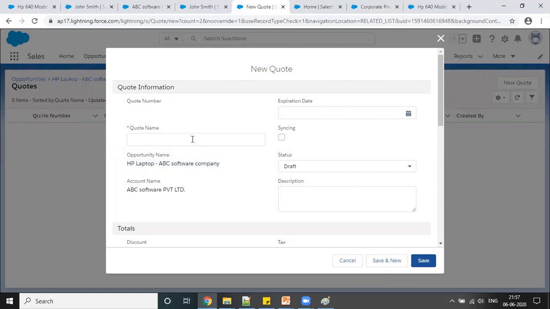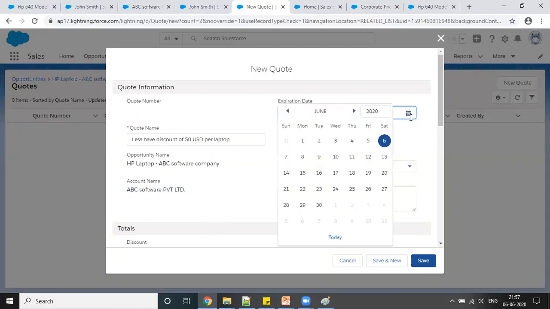So I am saying, let's have a discount of $50, and this is my account name. This is my company name, and for this opportunity I'm saying let's have a discount of 50 USD per laptop.